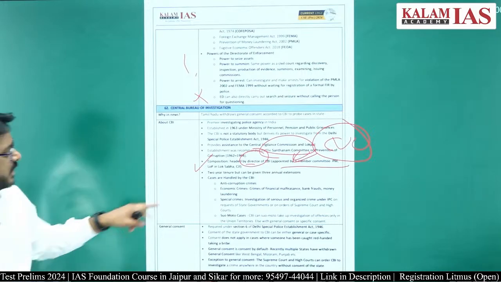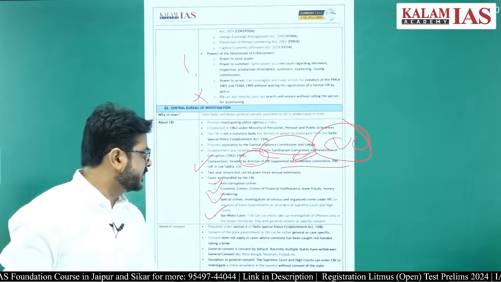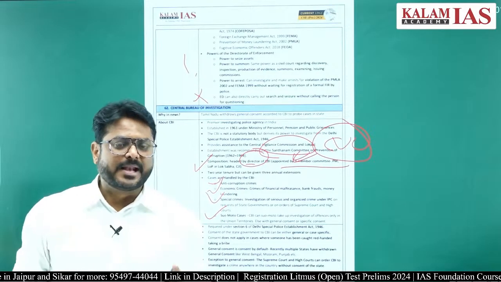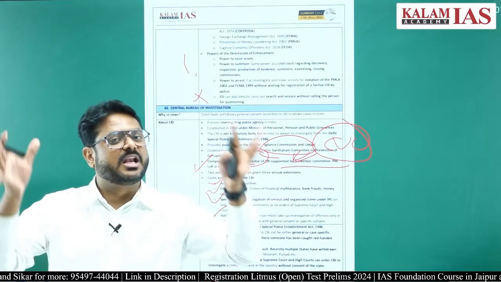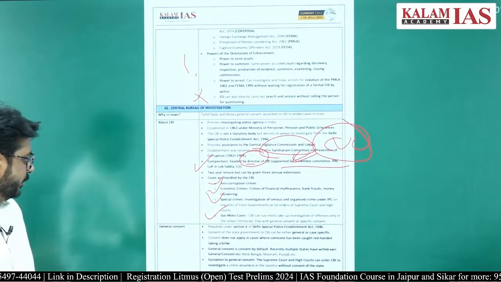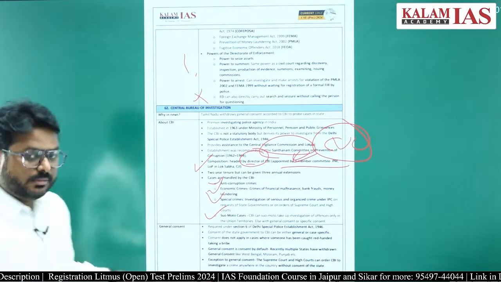Right. CBI handles cases like anti-corruption, economic crimes, special crimes, suo motu cases. But CBI does not handle cases regarding terrorism, right, that is specifically given to the National Investigation Agency. I hope that is clear to you. Rest is not much important.